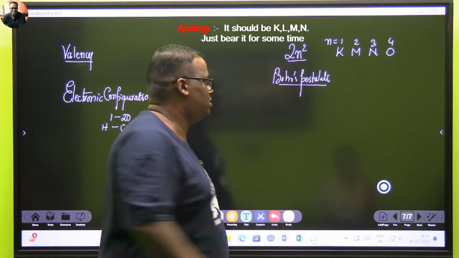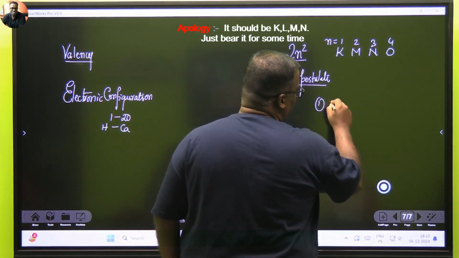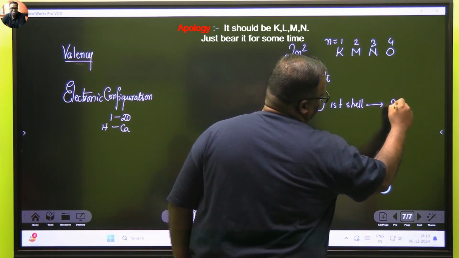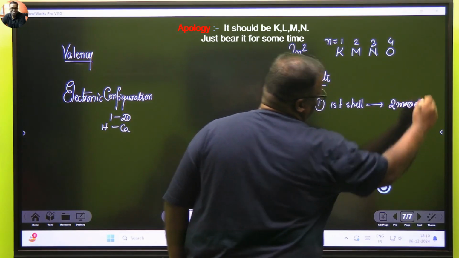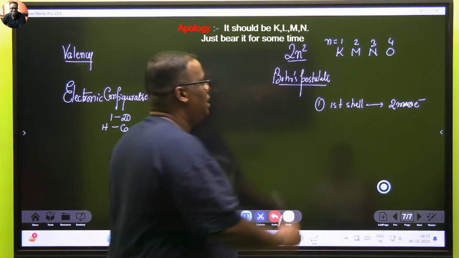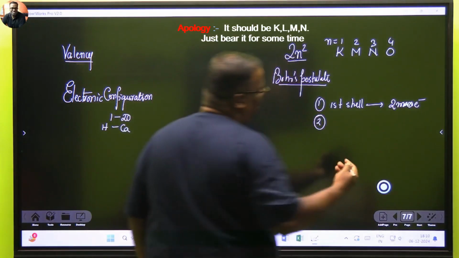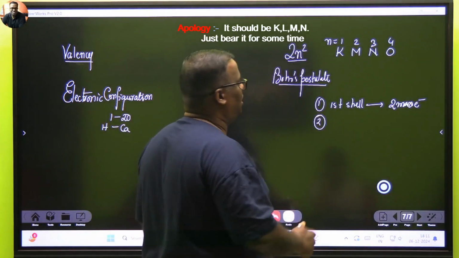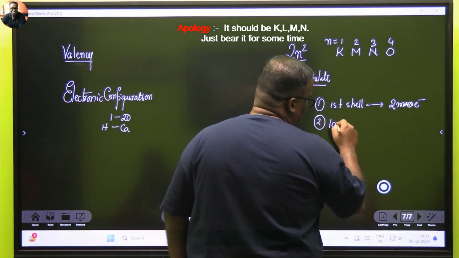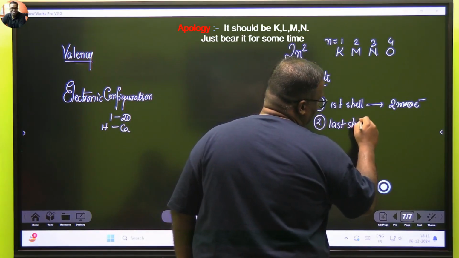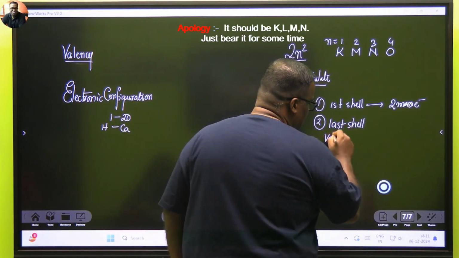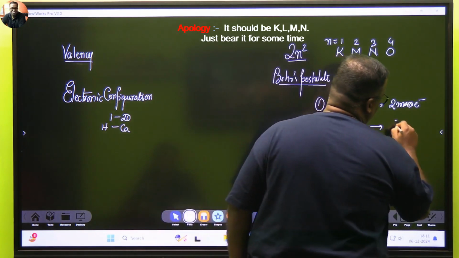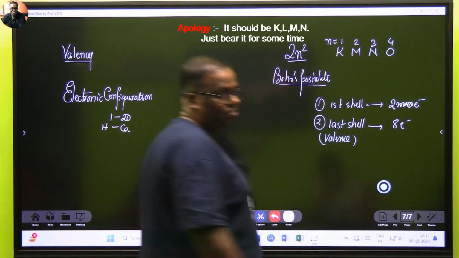There are some rules. The first shell can accommodate a maximum of 2 electrons. Now all this may not be in your book, you will read it later, but if you know it, it will be easier for you to study. And the last shell, what is the other name for the last shell? Can anyone tell me? Valence shell. Excellent. It's known as the valence shell. The valence shell can have a maximum of only 8 electrons.